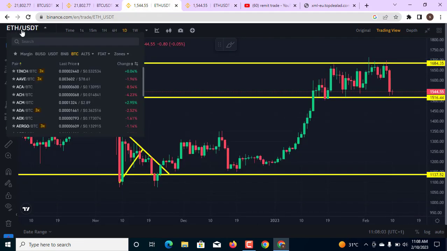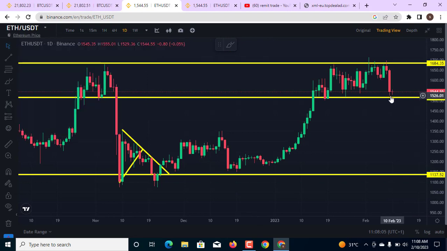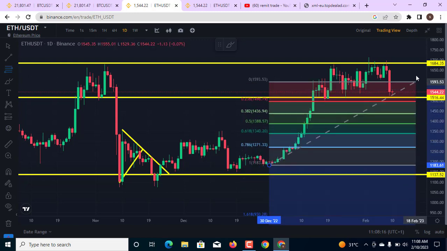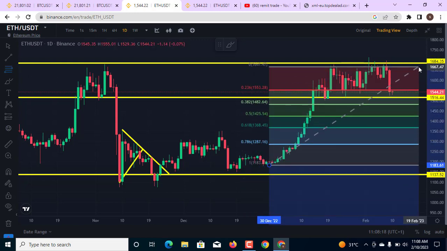ETH USDT 1-day chart, yesterday I talked about the market dropping up to this level of support. If you put the Fibonacci retracement from this very area to the upside, see at this very point we have a very strong support here, and at this very area is where we have the 0.382, and this very point is not far from where this support is.